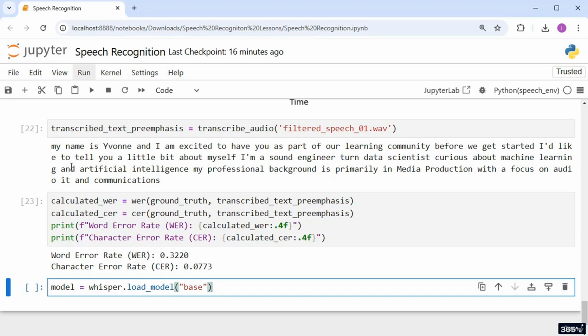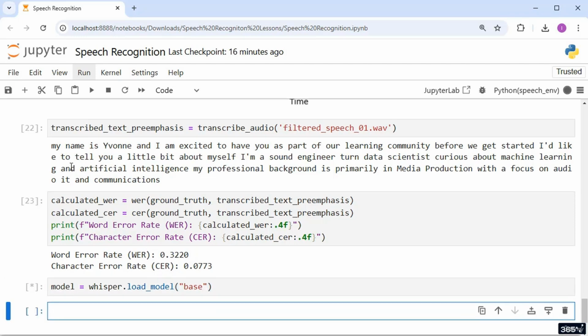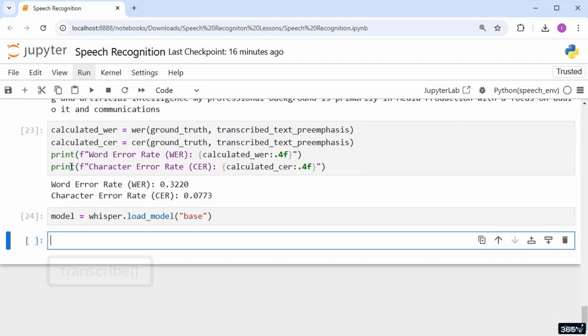Alright, now let's transcribe the audio file with Whisper AI. In the next cell, we'll use Whisper's transcribe function to process our audio file. The path I'll indicate in the parentheses. Let's store the transcription in a variable called result.